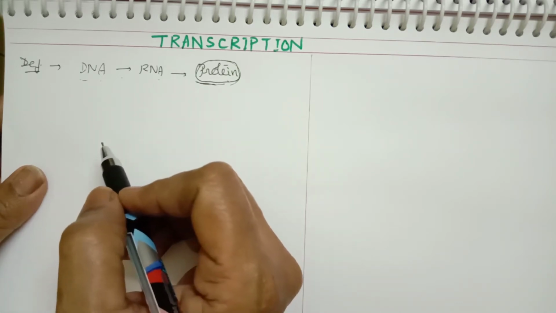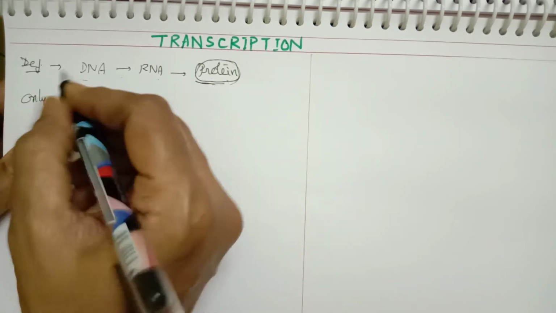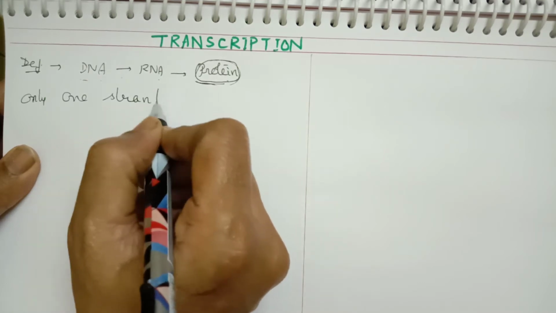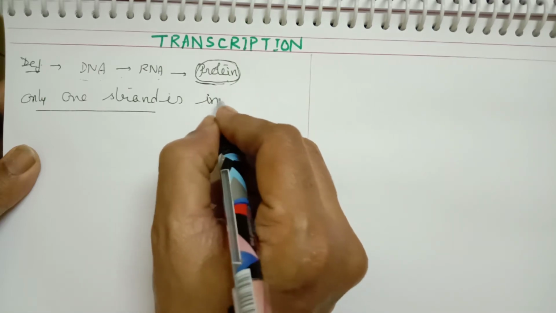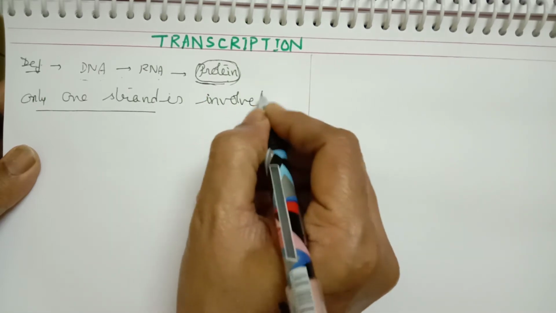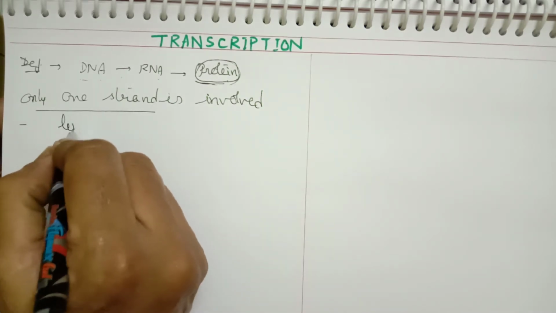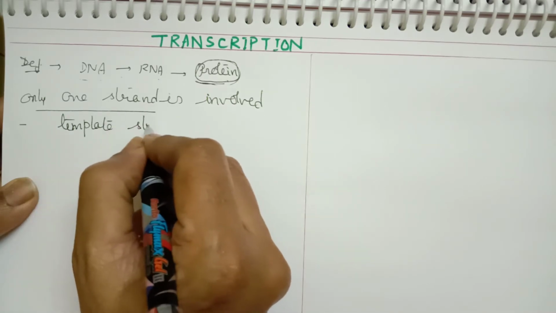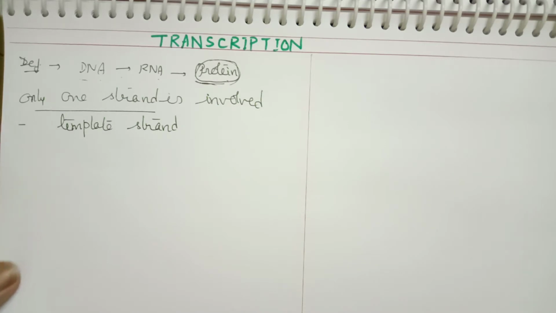Now, for transcription to occur, only one strand of DNA is involved. Only one strand of DNA is involved for transcription, and that strand is called the template strand. It is called the template strand. The strand which helps in formation of mRNA is called the template strand.